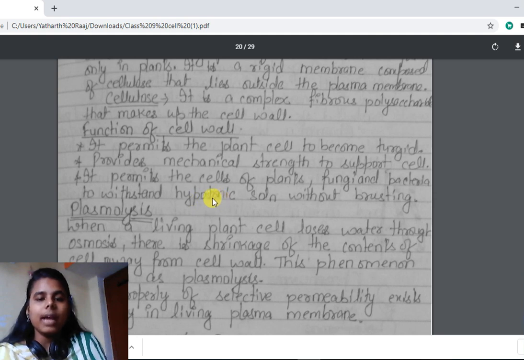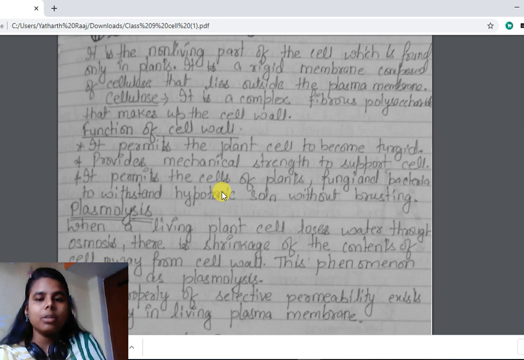So in hypotonic solution, what happens? Cells absorb water. The cell will keep on absorbing water. Then what will happen? It will become turgid. It will swell, and it will continue swelling. There is a chance that the cell may burst, but it does not happen, because the cell wall exerts pressure on it and the cell maintains its shape and structure. Cell withstands hypotonic solution because of cell wall. So these are the functions of cell wall.